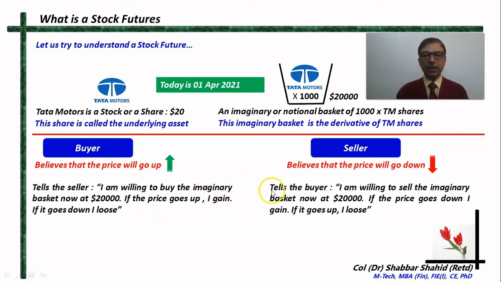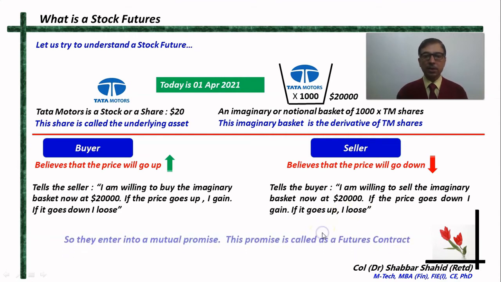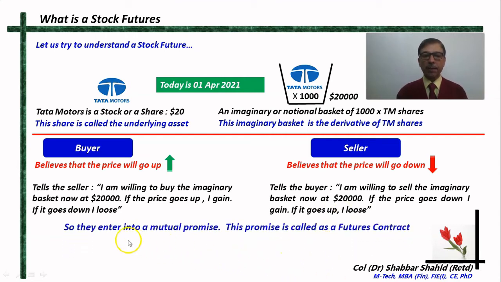At the same time, the seller tells the buyer, okay, I know that the notional basket does not belong to me, but still, if you are willing to buy, then I am willing to sell that imaginary basket at $20,000 now. If the price goes down in future, then I gain, and if it goes up, then unfortunately I lose. All right.